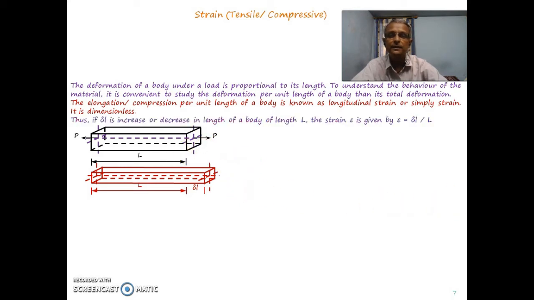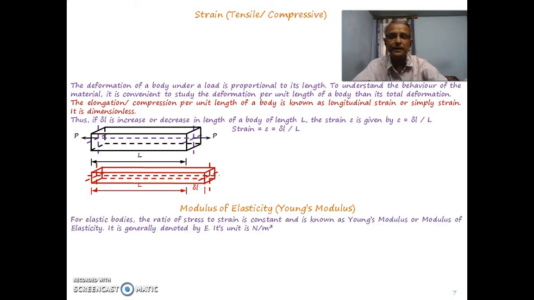So if delta L is the increase or decrease in the length of a particular body of length L, where capital L is the initial length, then the strain, for which we'll use the symbol epsilon, is given as epsilon equals delta L by L. So strain epsilon is equal to delta L by L, and now we'll go further to discuss modulus of elasticity, also called Young's modulus.